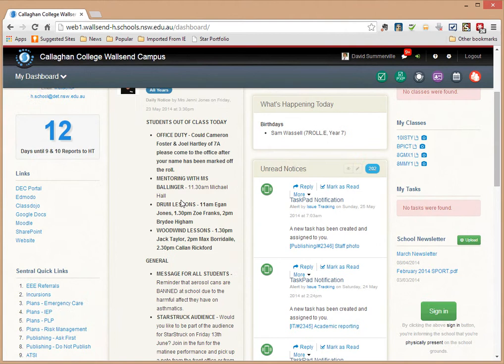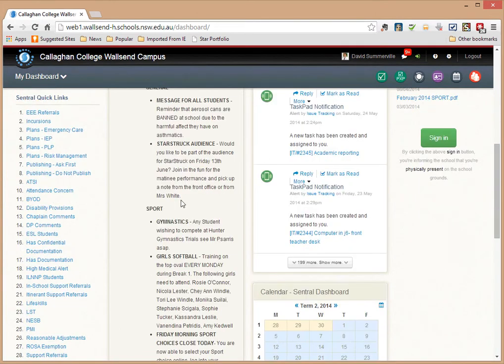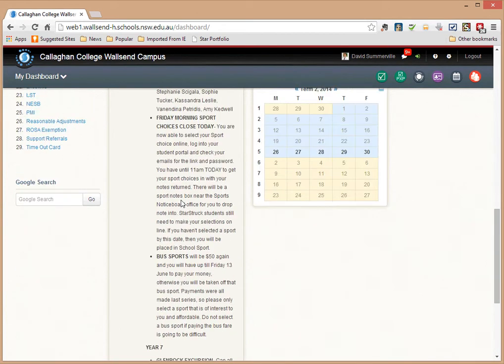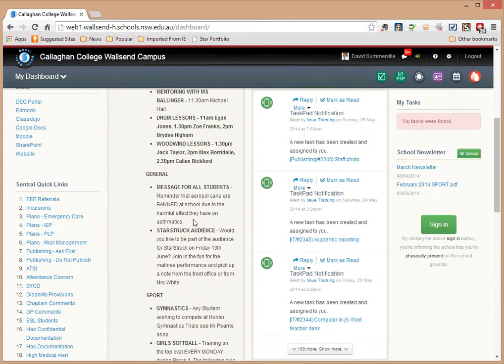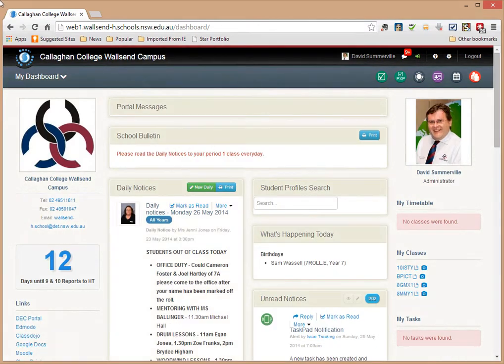Now those daily notices here at Wallsend are done through the front office, so we've got one message for the day, so we're not having loads and loads of daily notices. These messages also go to the parent portal, so you have the choice whether you let parents see it or whether you let students see it, and we have that all ticked. So our daily notices go to all the teaching staff, all the staff in fact, students and parents.